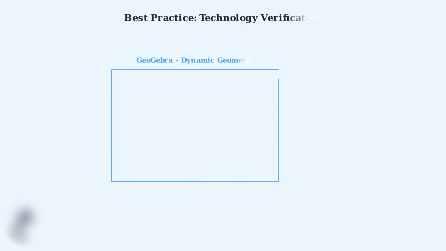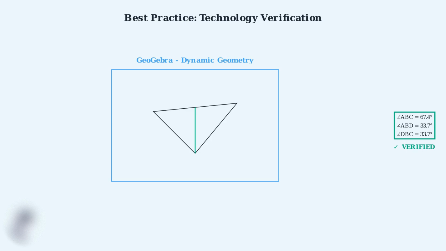Our final example shows how to use dynamic geometry software to verify your constructions and avoid errors. This is essential for exam prep and real-world applications. Step 1. Input your construction into the software. The program will show exact measurements and highlight any errors in your work. Step 2. The software confirms our angle bisector is correct because both resulting angles measure exactly 33.7 degrees. This precision verification is impossible with hand measurements alone.